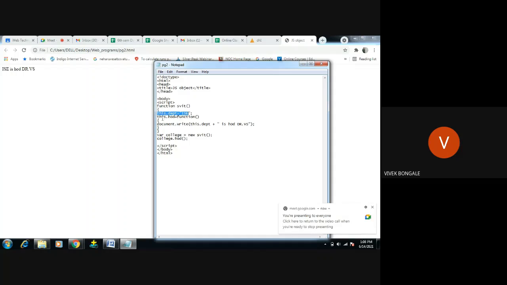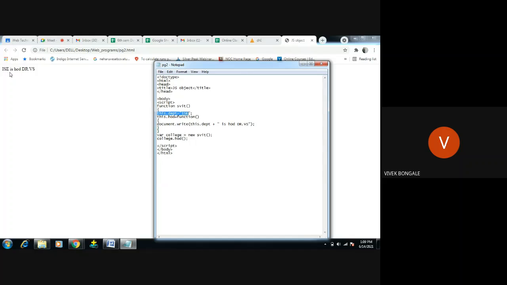I'm creating one more method, but I'm not declaring any value here. Okay. So this dot HOD, then open document dot write, this dot department. Okay. When this condition is true, when some value is sent here, then this department method will be invoked and it gets the value here.